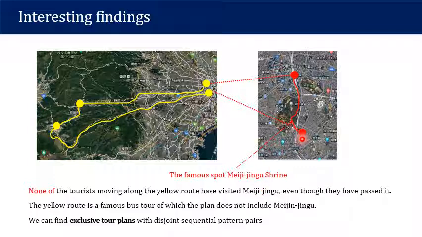This means none of the tourists moving along the yellow route have visited Meiji Jingu Shrine, even though they have passed it. We think the reason may be that the yellow path is a famous bus tour, of which the plan does not include the Meiji Jingu Shrine. So from this example, we can know that we can also find exclusive tour plans with the help of disjoint sequential pattern pair mining. That would be a very interesting thing we haven't considered at the beginning.